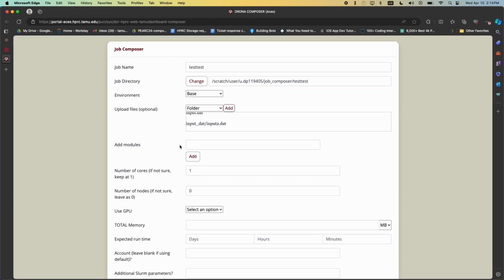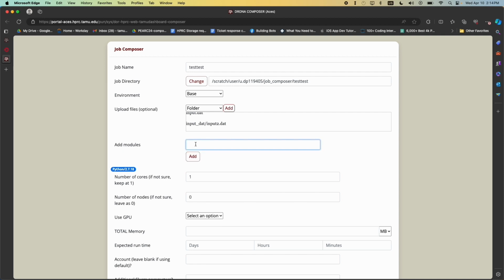The next one is add module. You can add as many modules as you want. This is equivalent to module load on a cluster. This feature is auto suggest, so when you type something, it will suggest the modules that match your word. For example, I will search for the Python module. It will show you different options that match with the PYT word. You can click on that, click add, and it will show here. You can add more modules if you want. And similar to upload file, you can click on them to remove it.